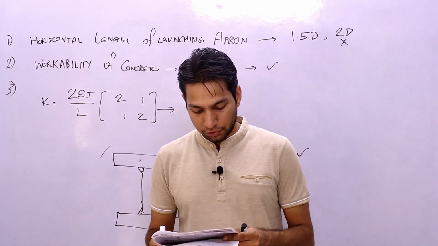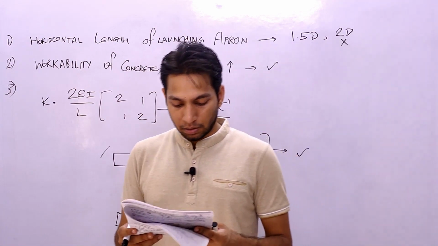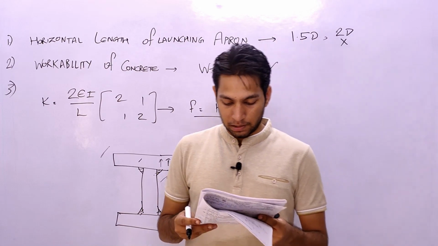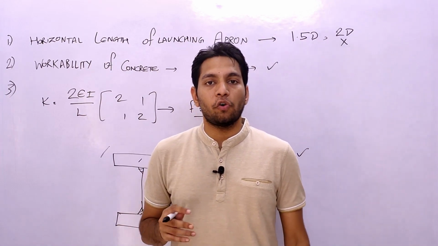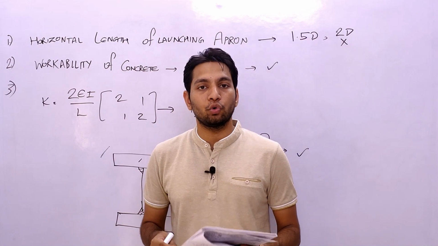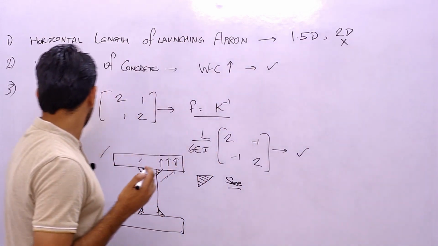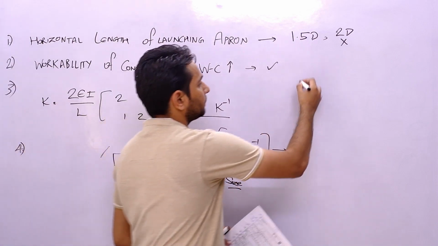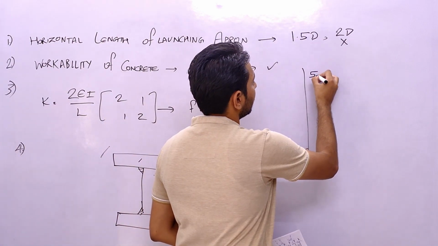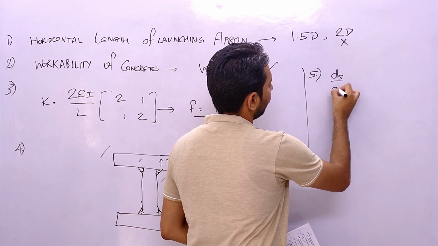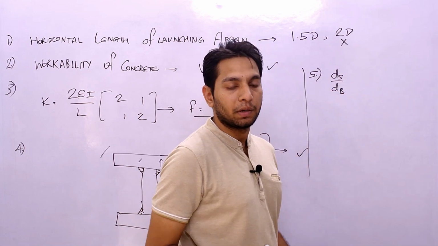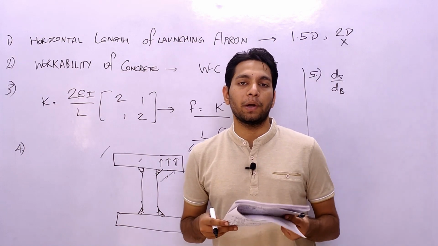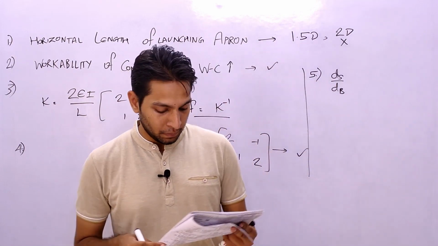Now the fifth question, that is the 159th number in my paper. They have given, in under-reamed pile construction, the ratio of shaft diameter to the bulb diameter. This is our question number 4. Now moving to question number 5. They have asked us the ratio of shaft diameter to the bulb diameter, and the options are 1 by 1.5, 1 by 2, 1 by 2.5 and 1 by 4.